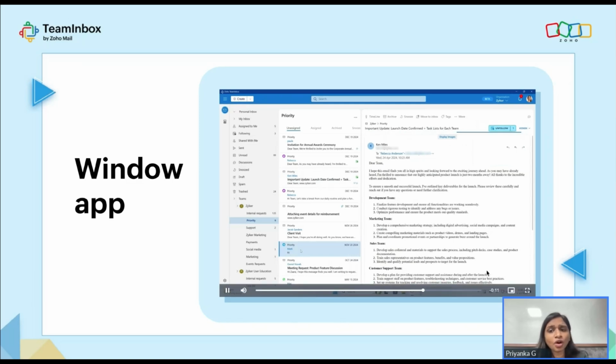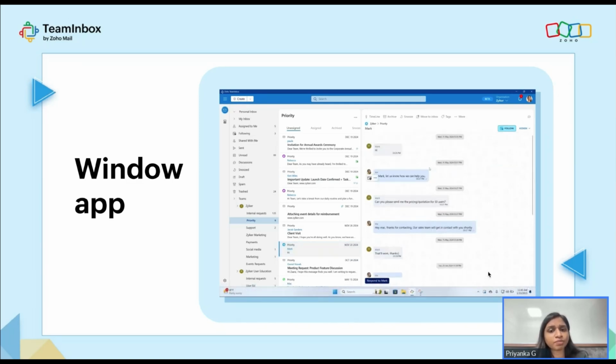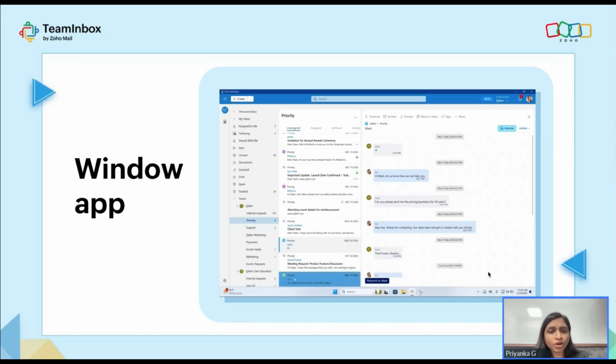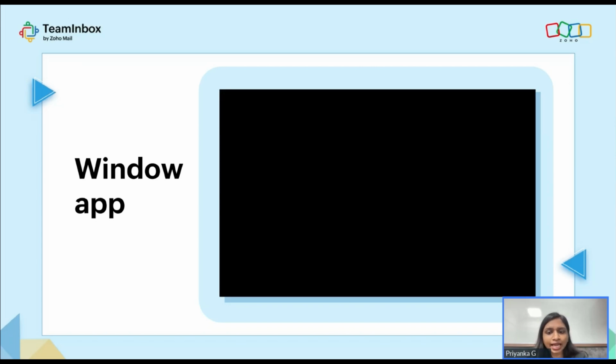So here, as you can see, all the options are already available in the desktop application as well. You should be able to use multiple channels within your inbox. You get to work with your centralized communication tool just like that.